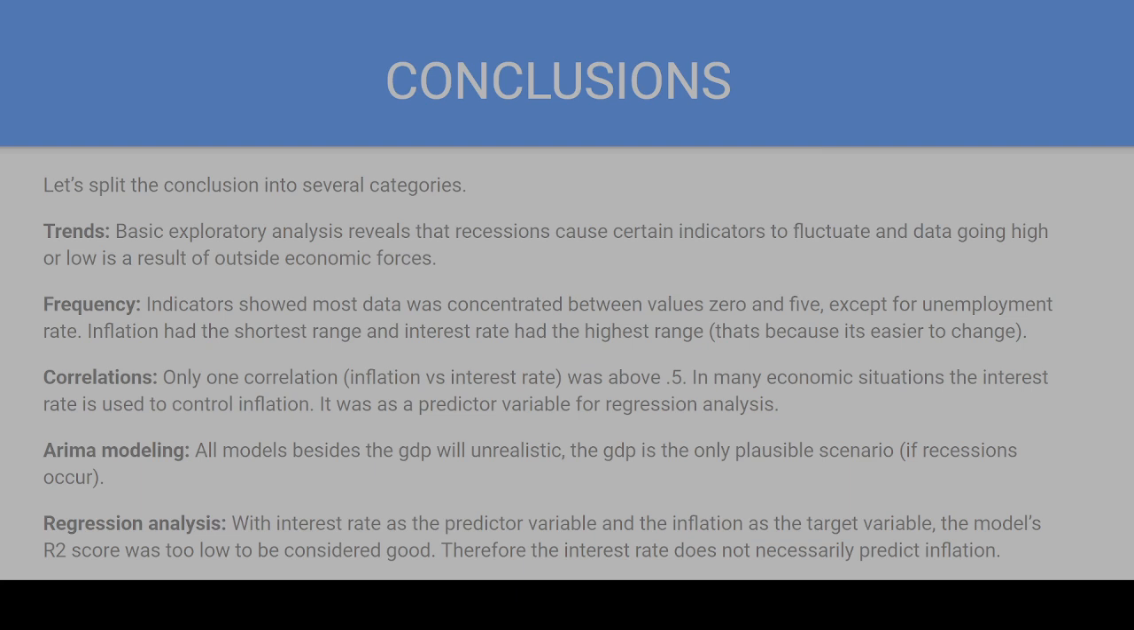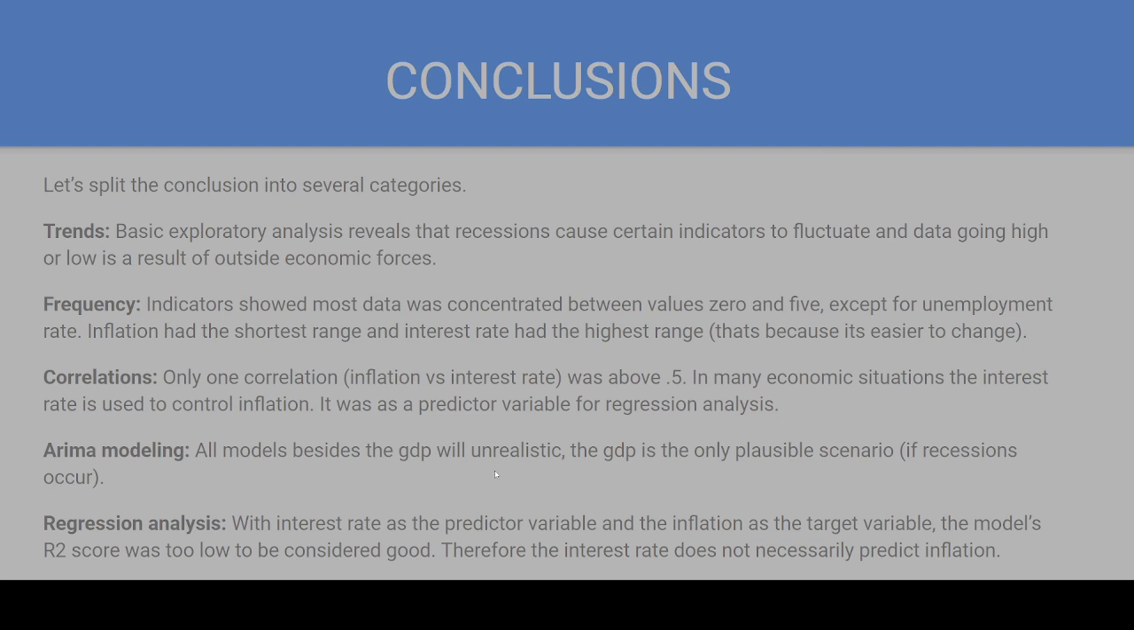Only one correlation, inflation versus interest rate, was above 0.5. In many economic situations, the interest rate is used to control inflation. It was also a predictor variable for regression analysis. And we had the modeling. The modeling, all besides the GDP, was unrealistic. The GDP is the only plausible scenario, and the only one I would use for policy changes. And even then, you have to take into account the recessions that occur, as we saw in our graphs.